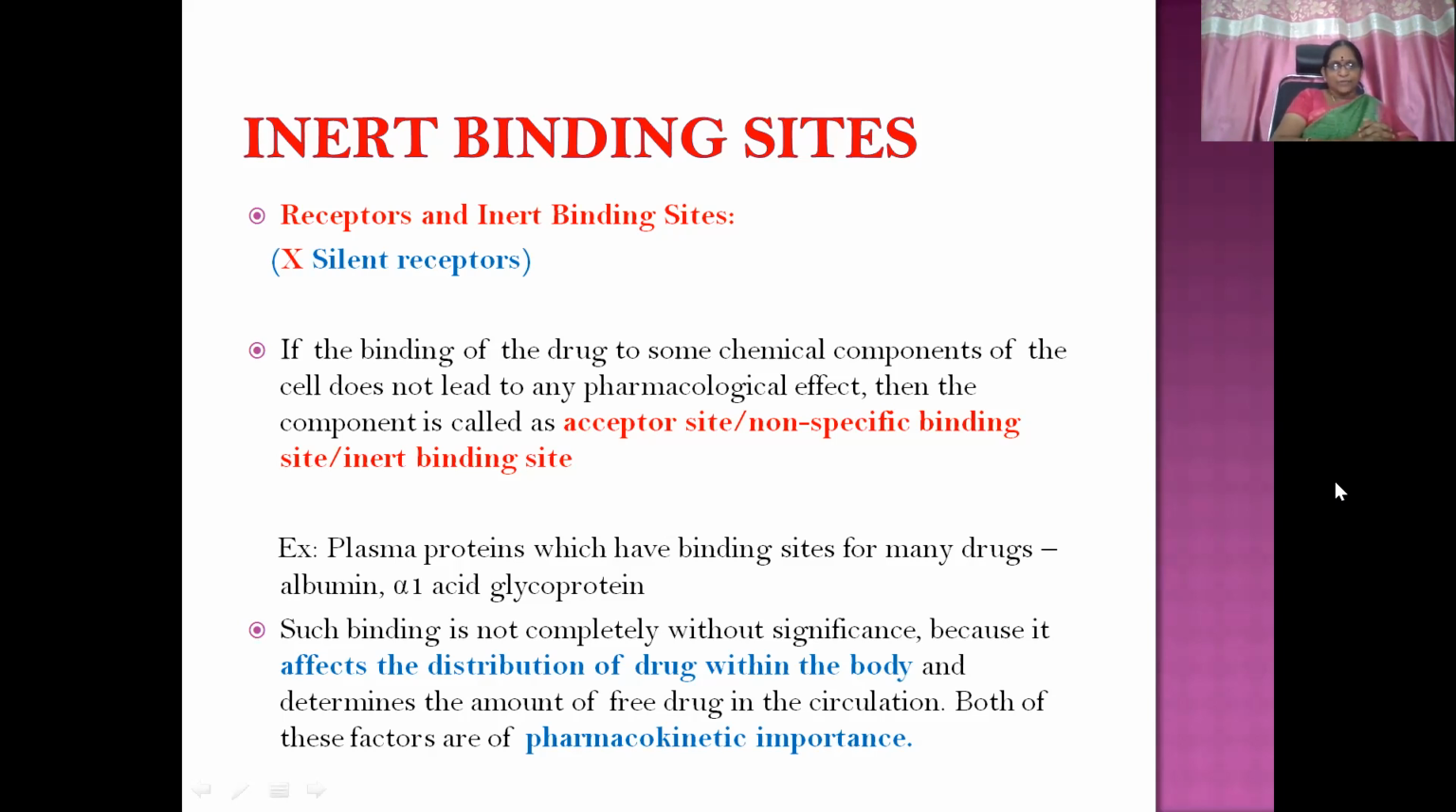For example, plasma proteins like albumin and alpha-1 acid glycoprotein. Drug molecules will combine with them also. Plasma protein binding is there within the body, but there is no pharmacological response. That is why plasma proteins are referred to as inert binding sites. But what is the use of this then? Such binding is not completely without significance because it affects the distribution of drug within the body, which is dependent on the free form and combined form, and determines the amount of free drug in the circulation. So both of these factors are of pharmacokinetic importance. Okay.